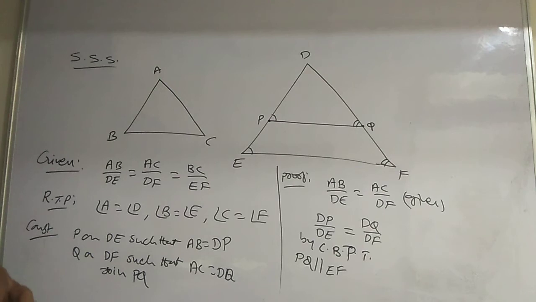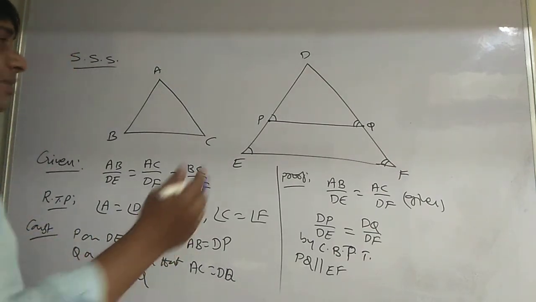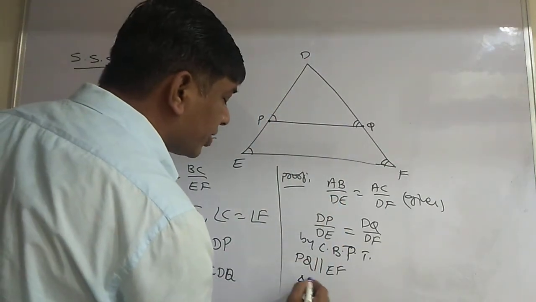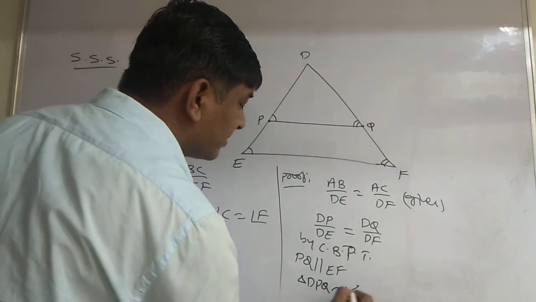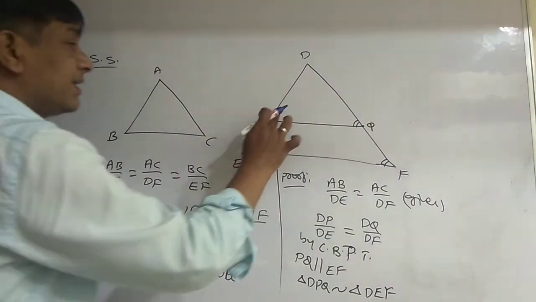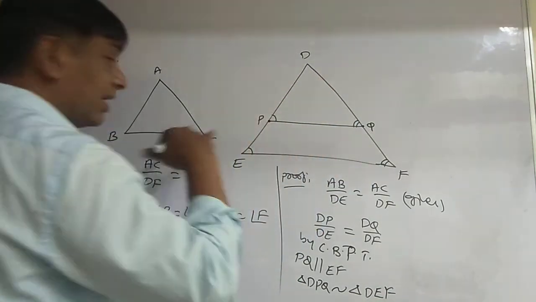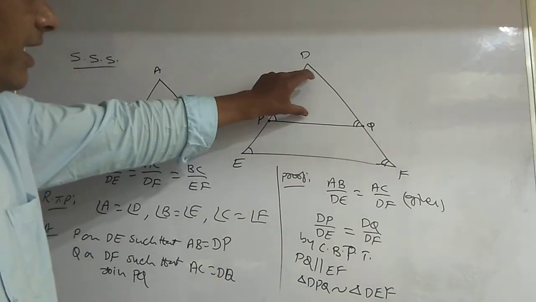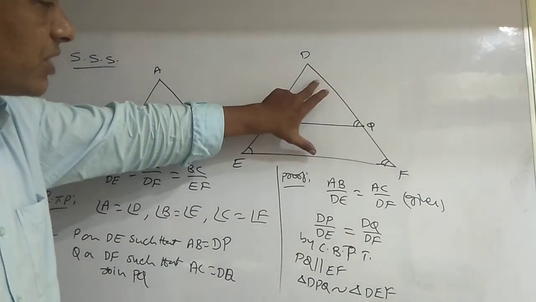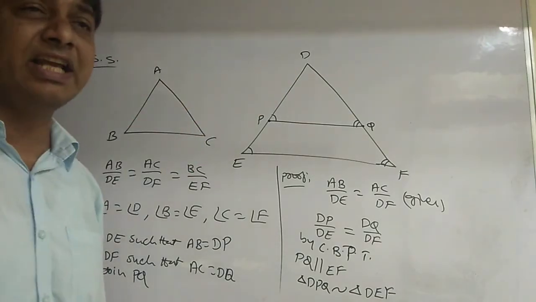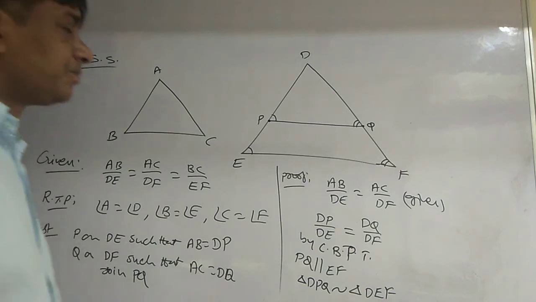Okay. Now, see here. Triangle DPQ is also similar to triangle DEF. Why? Because of AA similarity. We already proved AA similarity previously. By using the AA similarity, triangle DPQ is similar to triangle DEF.